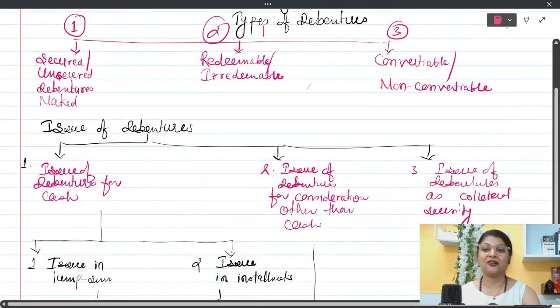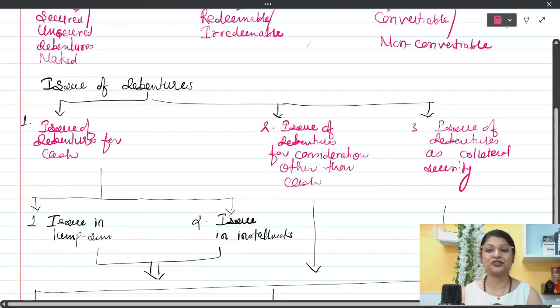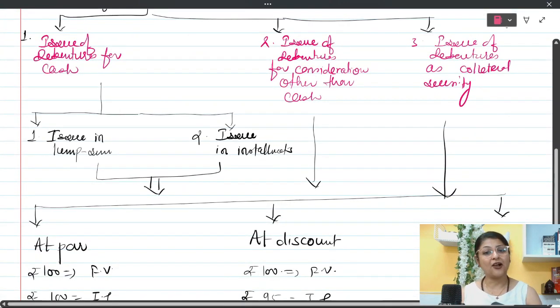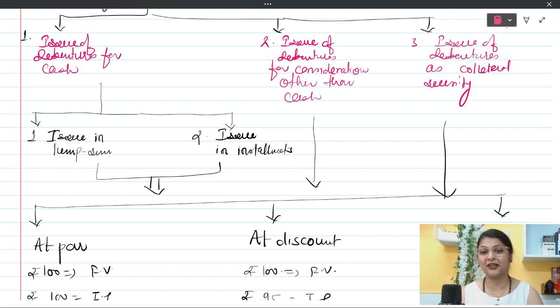Then we had seen how debentures can be issued by the company. The debentures can be issued by the company for cash, for consideration other than cash, and for collateral securities also. We had discussed in detail what are these three heads, and after that we also discussed how debentures can be issued. The entire amount of the debentures can be taken in one go along with application. This is called issue of debenture in lump sum. The debentures can be issued in installments also, means taking the entire amount in various installments.